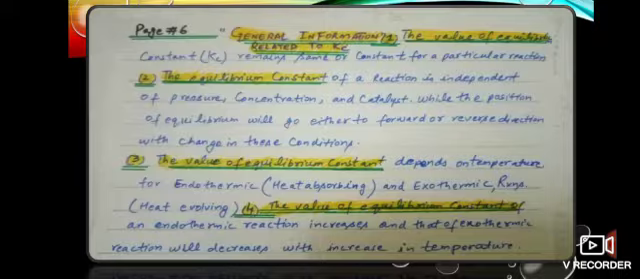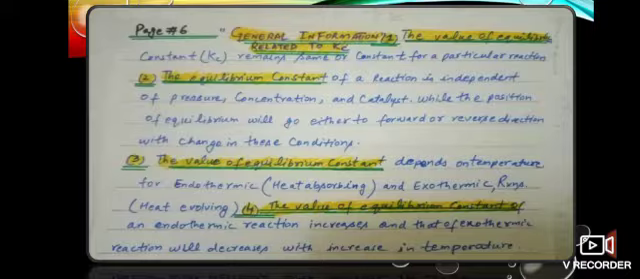Number 2, the equilibrium constant of a reaction is independent of pressure, concentration and catalyst, while the position of equilibrium will go either in the forward or reverse direction with a change in these conditions. It means that the value of the equilibrium constant does not depend upon the pressure, concentration or catalyst, while the position of equilibrium will change.